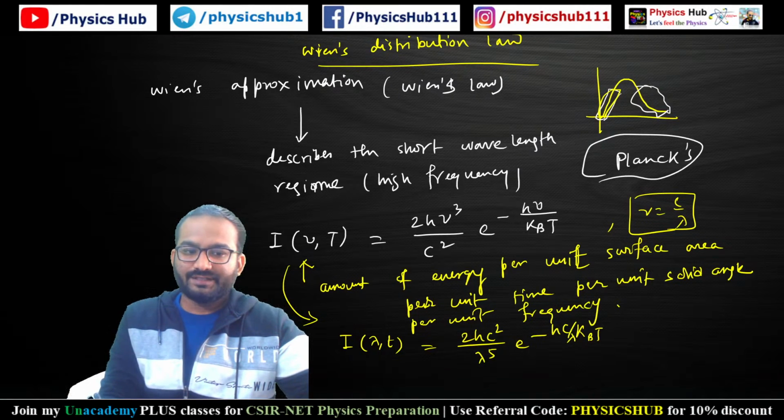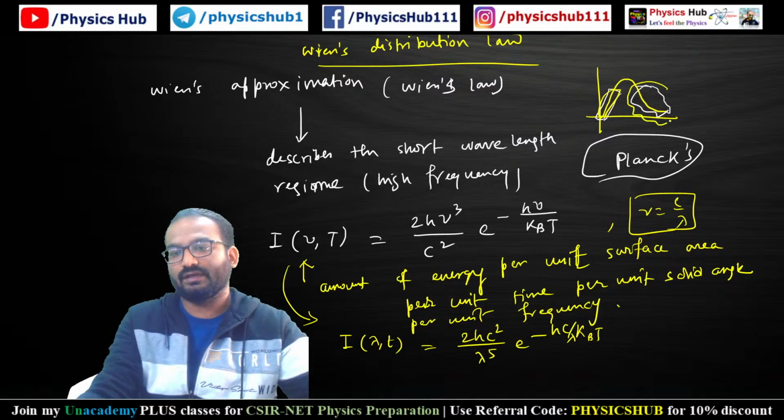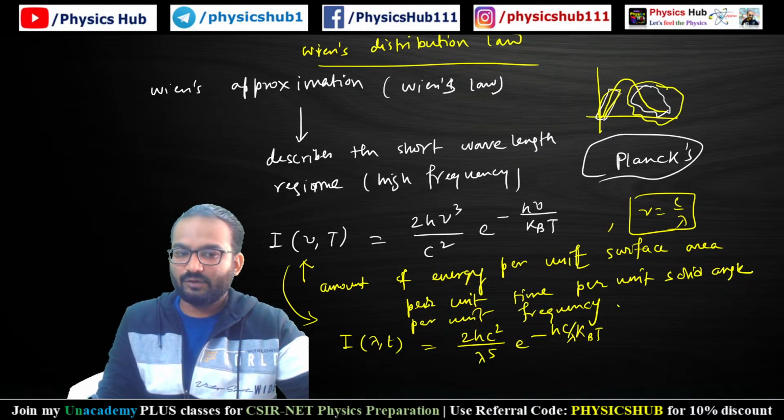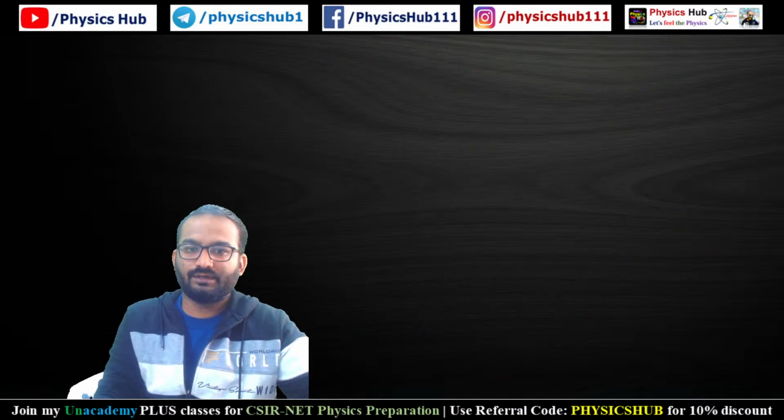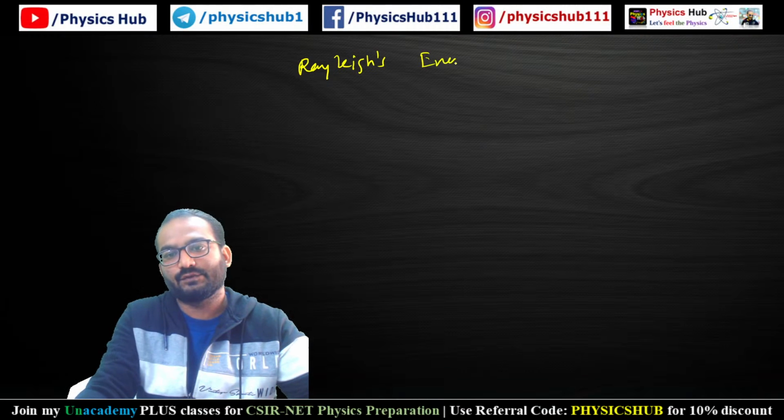As Wien's distribution law failed in explaining the higher wavelength side, this side was described by Rayleigh's distribution formula. So next we are going to discuss Rayleigh's energy distribution.